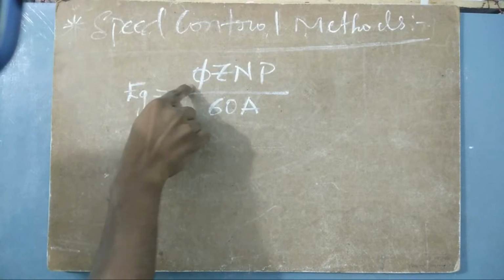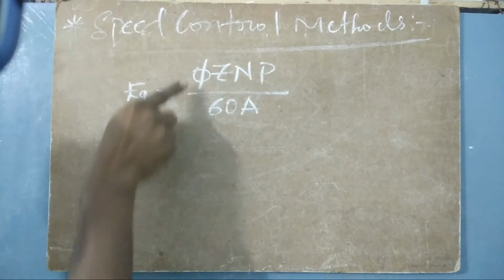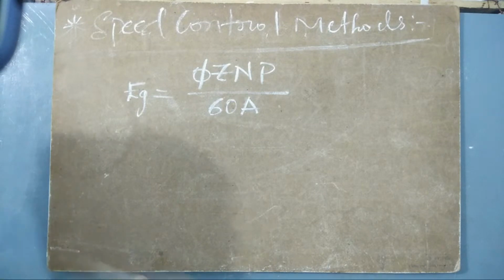Because flux depends upon the current. If current changes, automatically the flux also will change. I'll tell you how this happens, okay? Let us now understand what the parameters that are constant are.